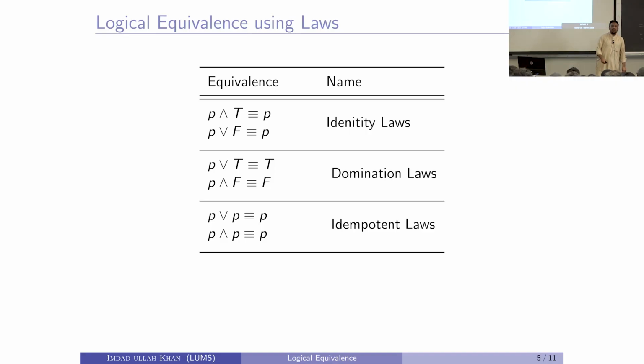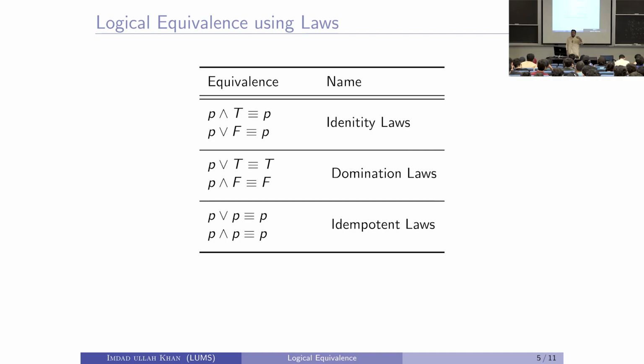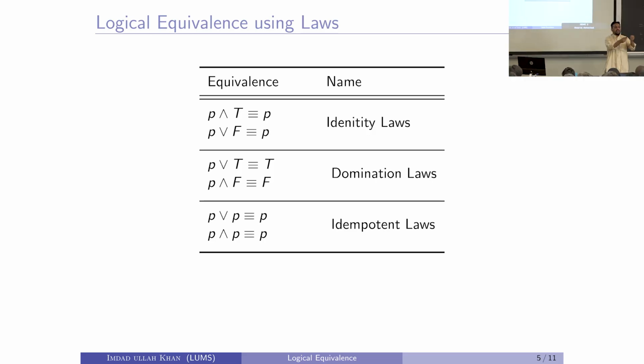In numbers, when I multiply a number with 1, what do we get? X multiplied by 1 is what? X, that is the identity law of multiplication. If I add 0 to x, what do I get? X plus 0 is what? X, right. That is the identity law of addition. That is why 0 is called the additive identity. What is 1 called? The multiplicative identity, right. That is exactly what true and false behave like. They are the 0 and 1 for this thing. In fact, here there is nothing more. There is 0, 1 and then a lot of other stuff built upon that, right, a lot of bigger integers.